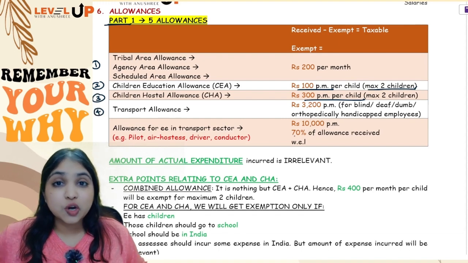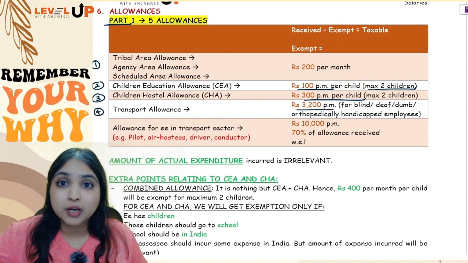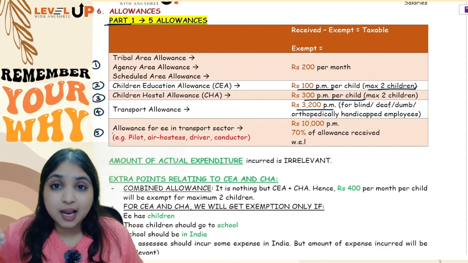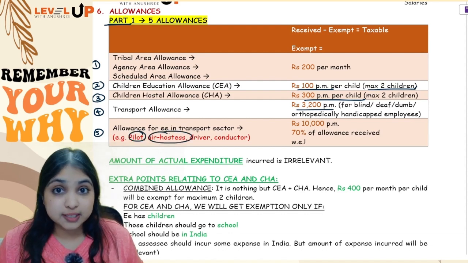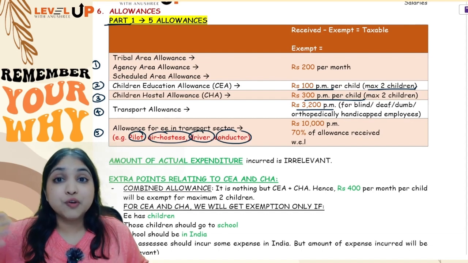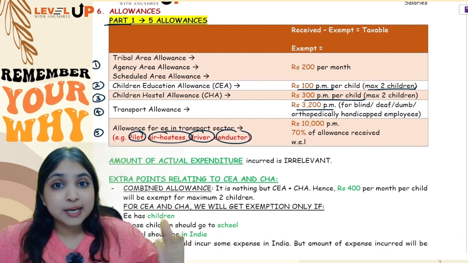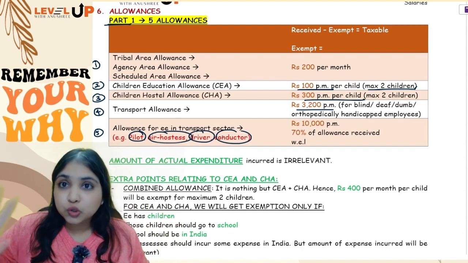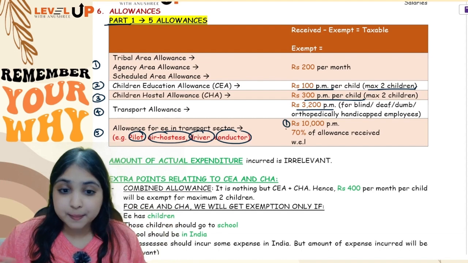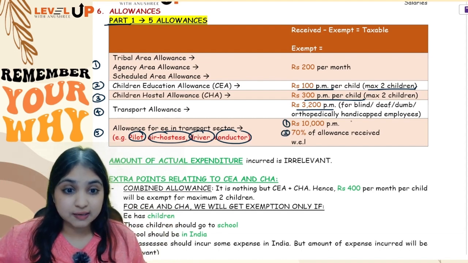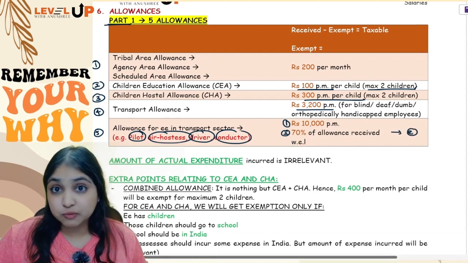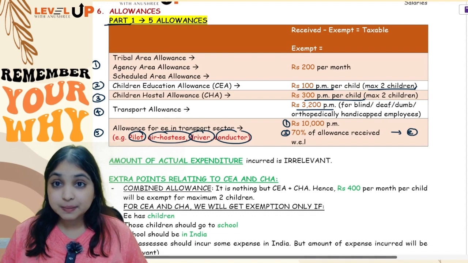Then transport allowance, your exemption will be 3200 per month, but only for blind, deaf, dumb and orthopedically handicapped employees. And lastly, if you get any allowance because you're working in the transport sector, like for example, if you're a pilot or an air hostess or a driver or a conductor, then to help you meet your day-to-day expenses, the employer may give you an allowance. With respect to that allowance, you will do 2 calculations. One is 10,000 per month. Second is 70% of allowance received. Out of these 2 numbers, whichever is the lesser number will become your exemption. So received minus exempt, balance will be taxable, guys.